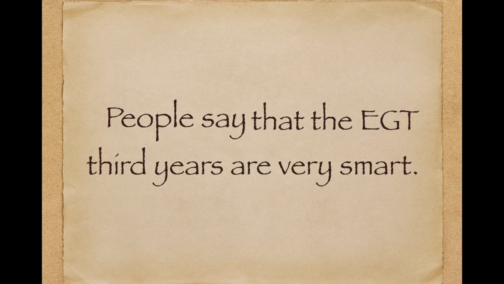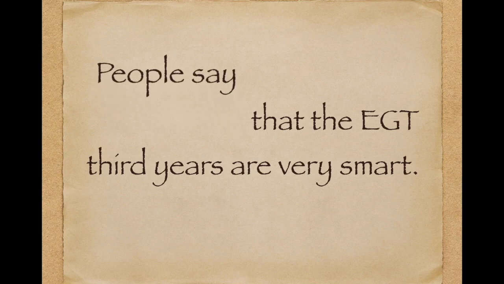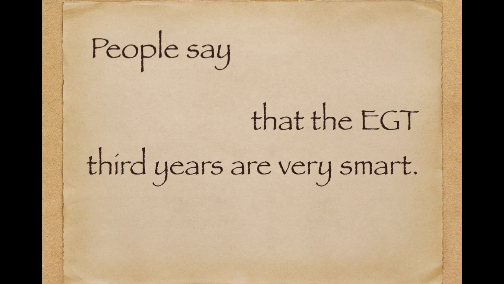People say that the EGT third years are very smart. So what we need to do here is find two verbs in this sentence, or two parts of this sentence. The first part is that people say, and you'll see there that we have a verb. It's a reporting verb, say.